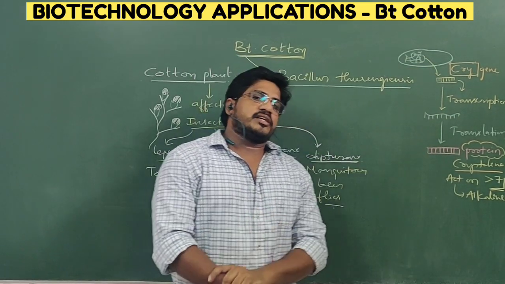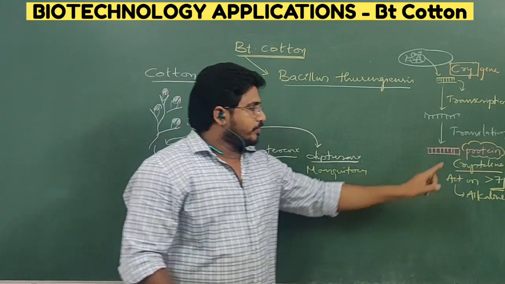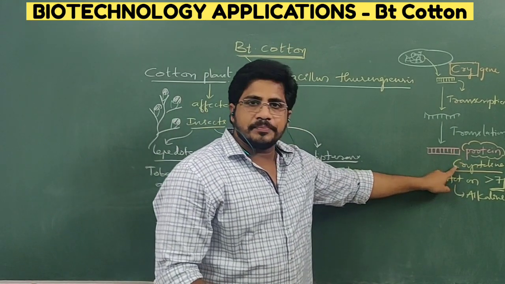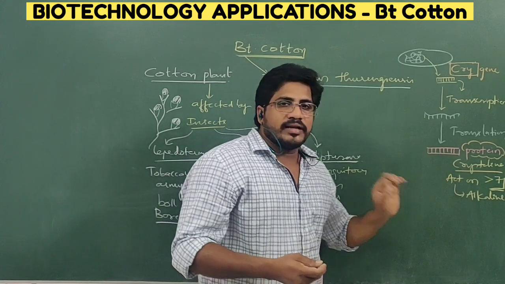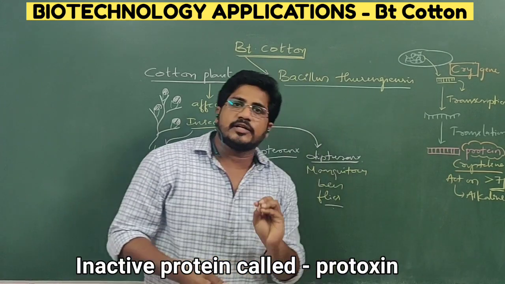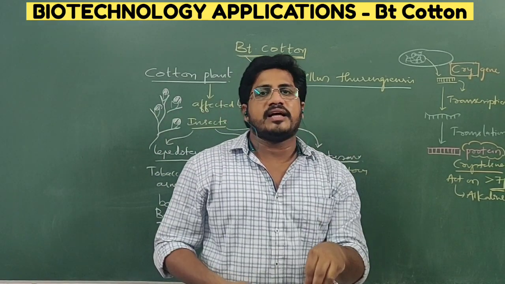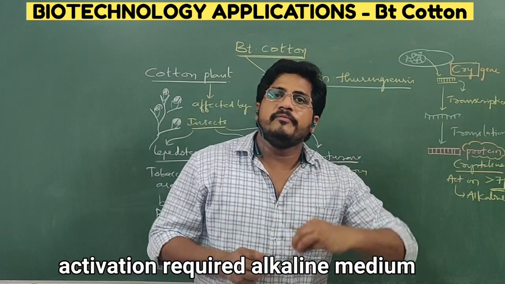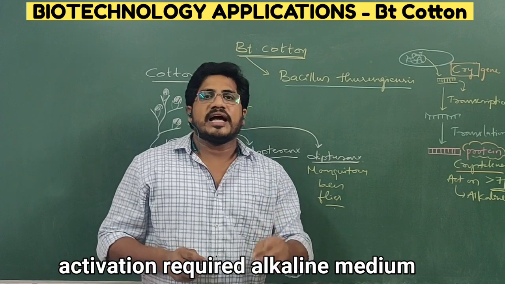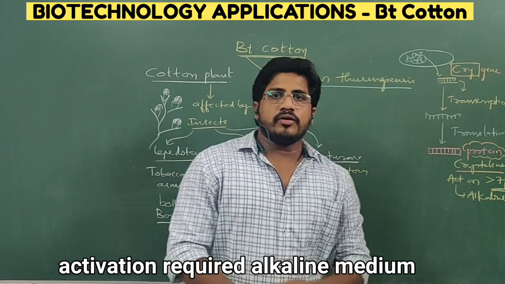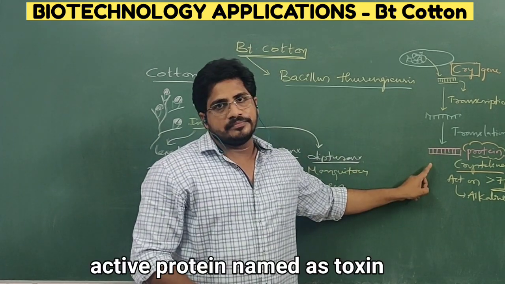What are the characteristic features of that protein? The protein is crystalline in nature physically. The protein is generally in an inactive stage. Once that protein is present inside an alkaline medium, it will dissolve and act as active. Then only its work will start. Clear?